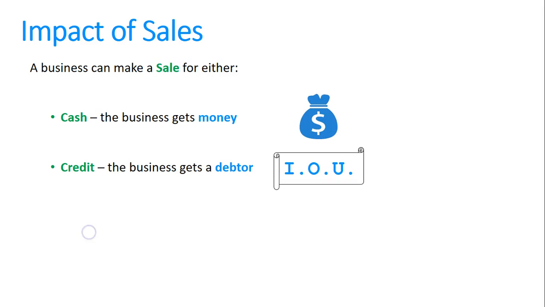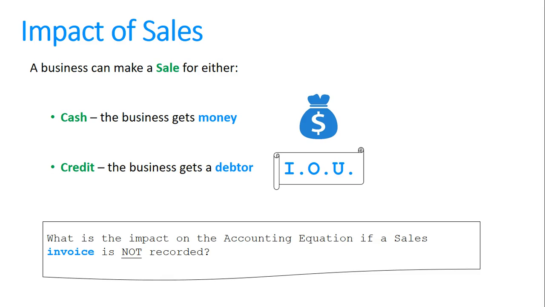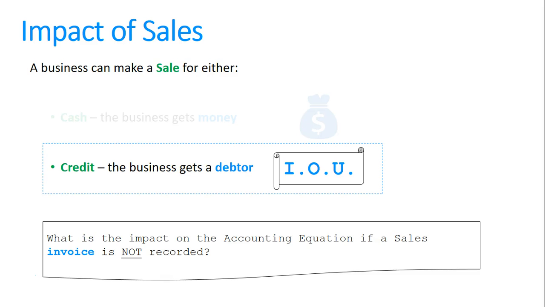We need to remember that a business can make a sale for either cash, where it gets money, or credit, where the business gets a debtor, which is kind of like a legal IOU. The question we've been asked is, what is the impact if a sales invoice is not recorded? An invoice is a credit sale. So we're going to answer this from the perspective of the business making a sale on credit to a debtor.